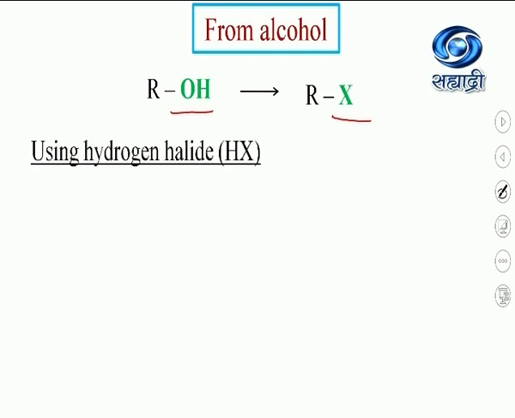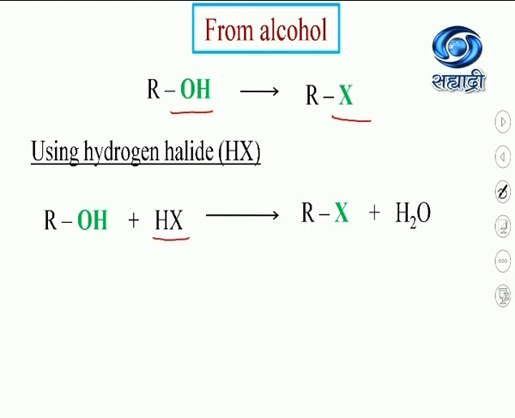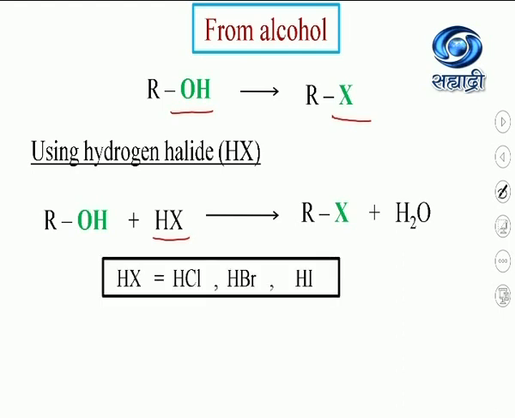So let's see one by one using hydrogen halide. Alcohol, when treated with hydrogen halide under suitable conditions. Why have I used the word suitable conditions? Because the condition depends on the hydrogen halide that you are using. The hydrogen halide may be HCl, HBr or HI, and accordingly the condition is decided.